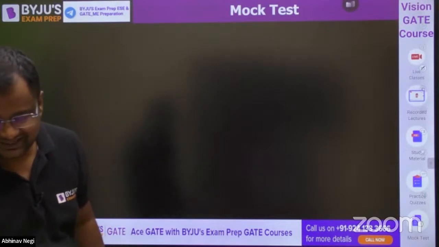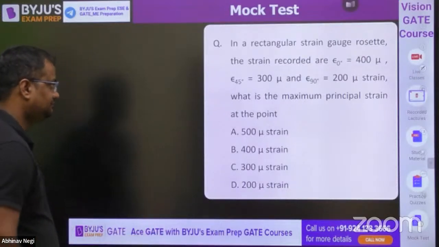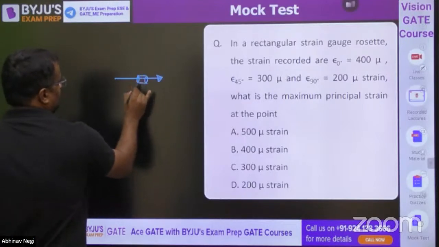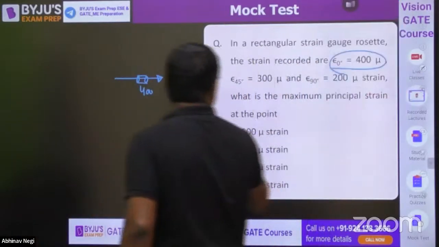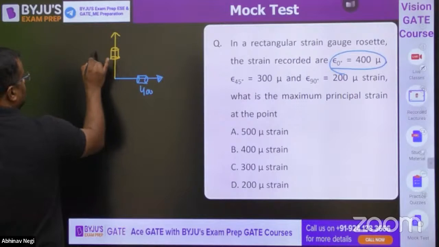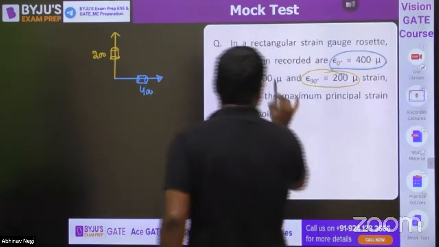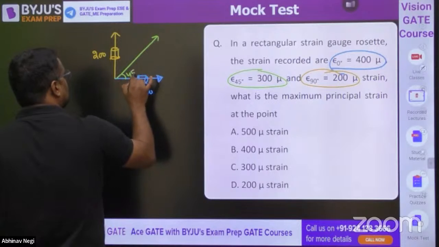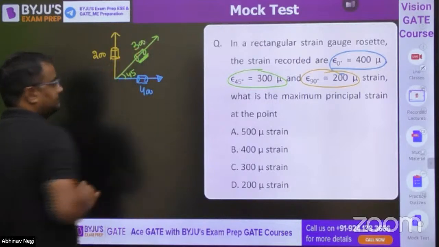This is shortcut only, yaar, Satya. Now, what is the maximum principal strain? Epsilon naught, in this direction the strain is 400. Epsilon 90, in this direction, is 200. And at 45 degrees, at this direction, which is 45 degrees from here, it is 300.